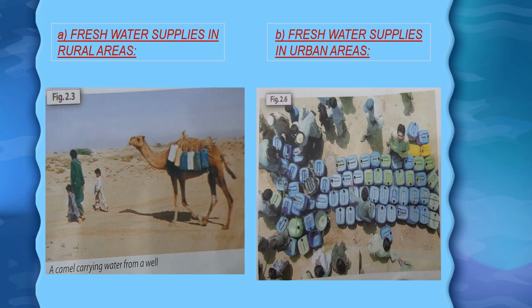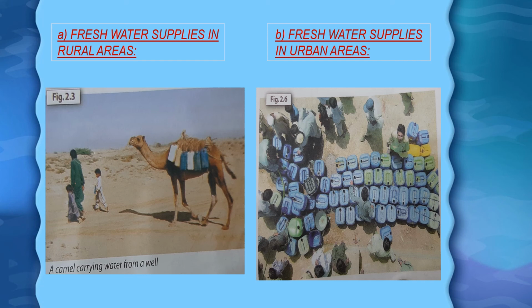Fresh water supplies in rural areas, that is village life. Figure 2.3, that is on your screen, shows that in rural areas, men and women had to travel about 20 to 30 kilometers daily in search of water, and they used camels for carrying water from a well.